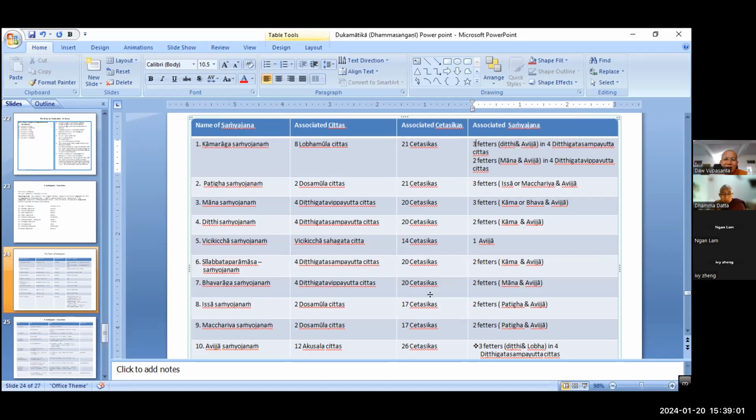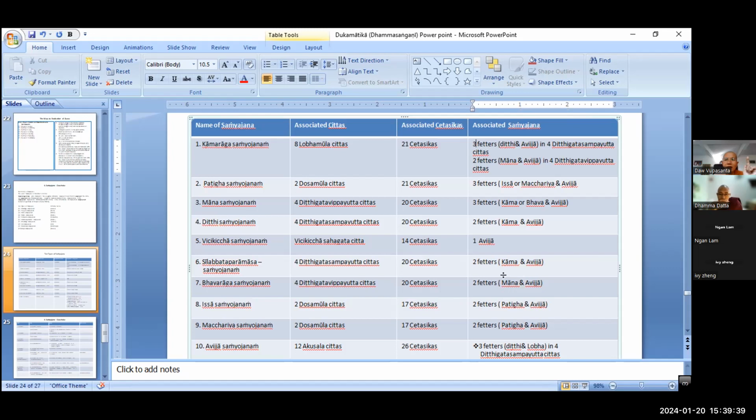But Lova cannot arise together with the Lova, right? This is Lova, there is no Dosa, Isa, Michiriya, Gocchaka, Vijikesa, right? There is no Ditti. Actually 21, or sorry, the Lova cannot arise together with the Lova, right? Please don't forget what we are learning. Now we are learning the samyojana, right? There's a 20 Chatusika. So how many other factors can possibly arise together with the bhava raga samyojana?